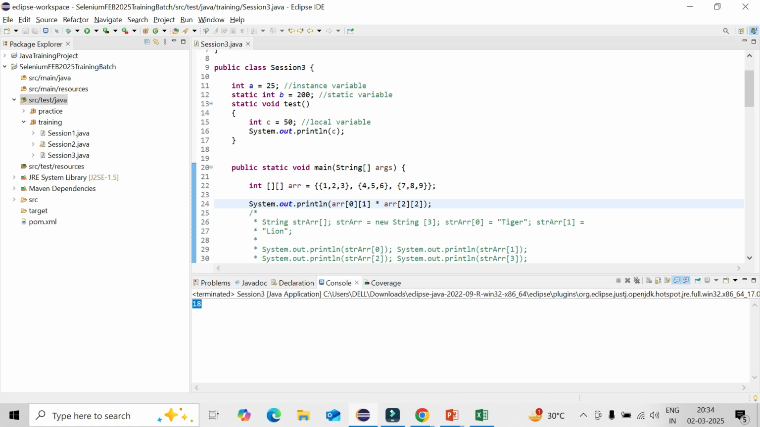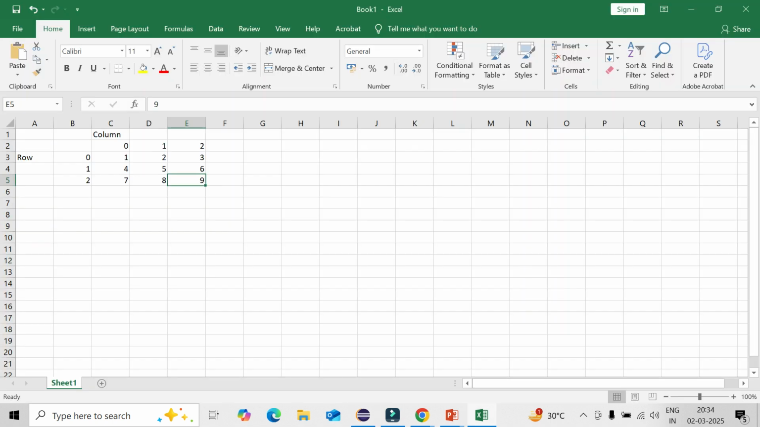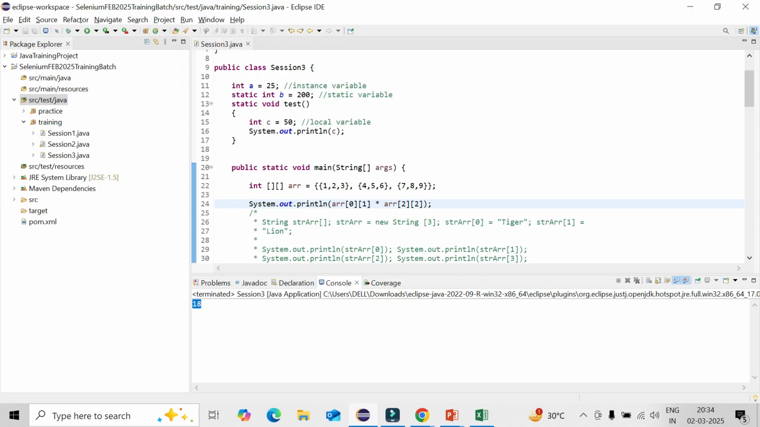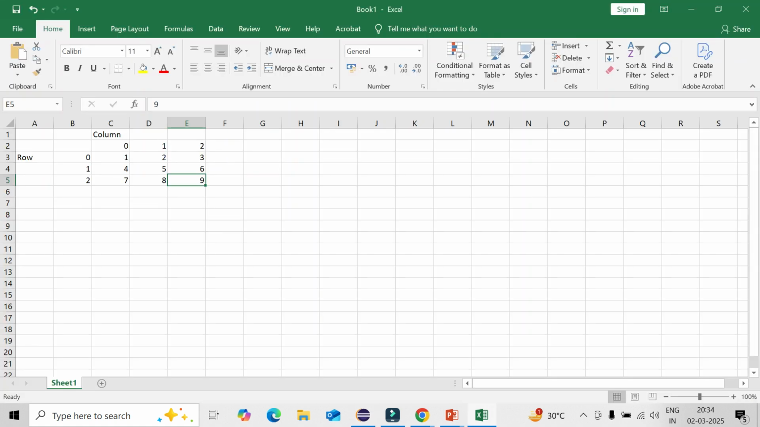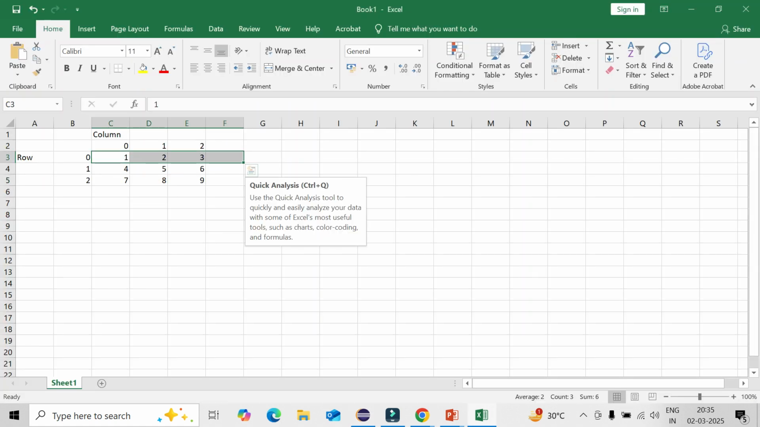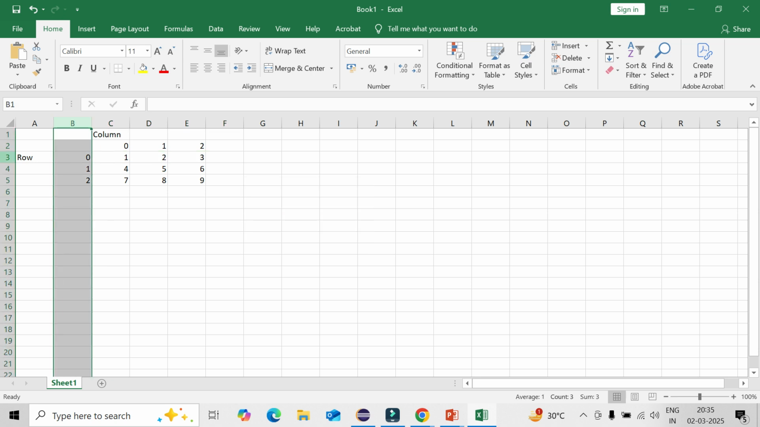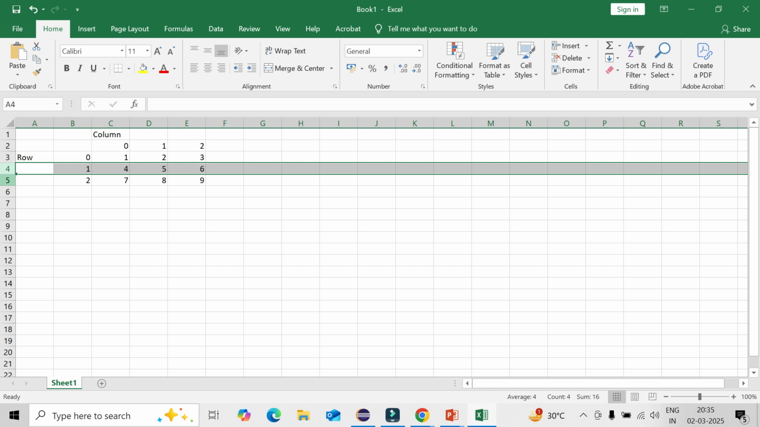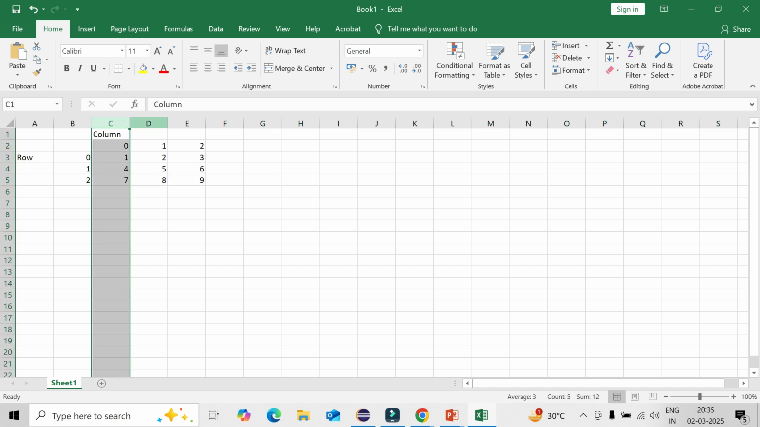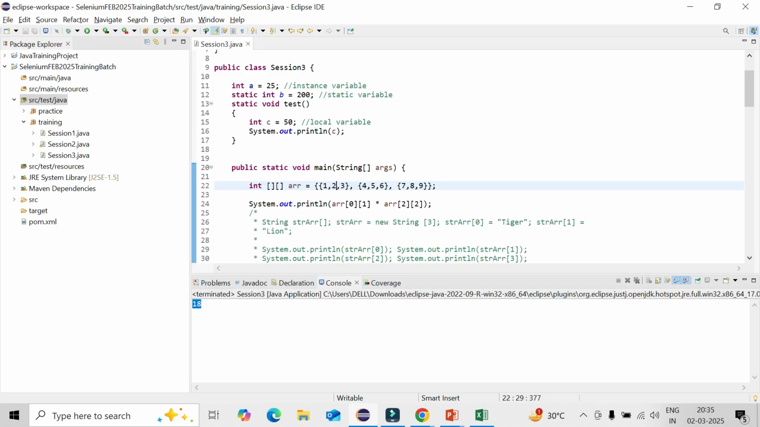Are you able to clear now what is the way you need to define? Until you are able to understand this concept, you will not be able to understand further. So whatever way I have first given 1 2 3, this is row 1 and column wise it will be like that, this is the row and this is the column, and that is the way multi-dimensional array works.